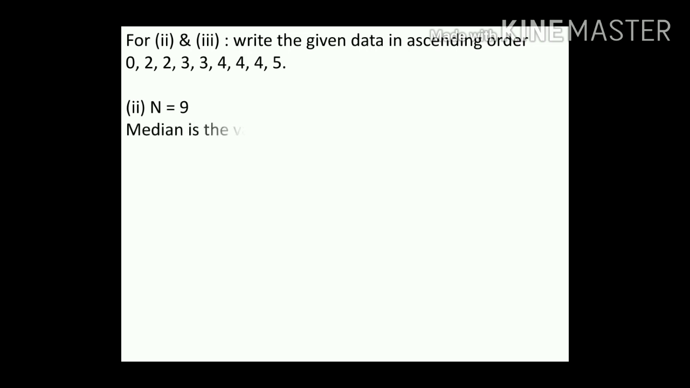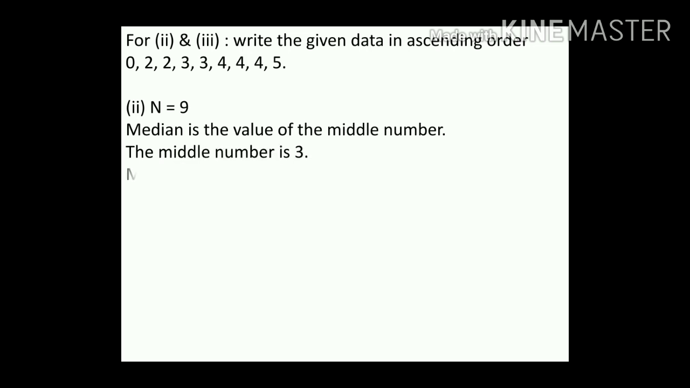n equal to 9. Median is the value of the middle number. Here total how many numbers are there, children? 9. Is 9 even or odd, children? Odd number. So whenever odd, children, median is the middle number. The middle number is 3. Okay, children. Remove 4 from your left hand side and 4 from your right hand side. So one middle number will remain, that is 3, children.